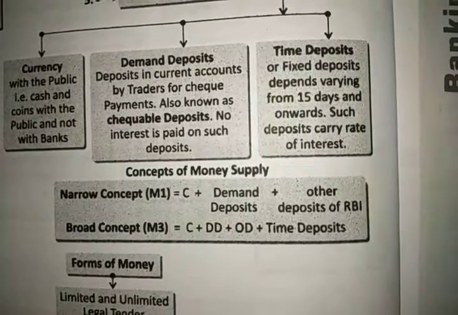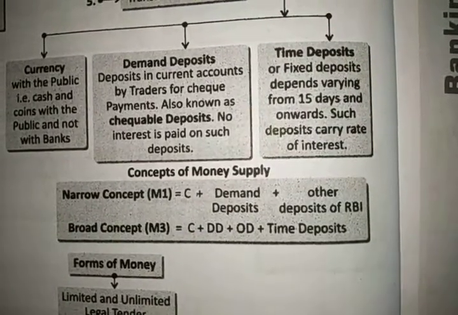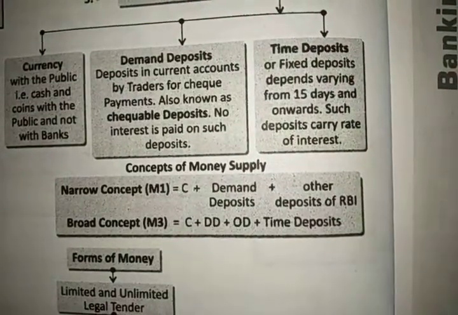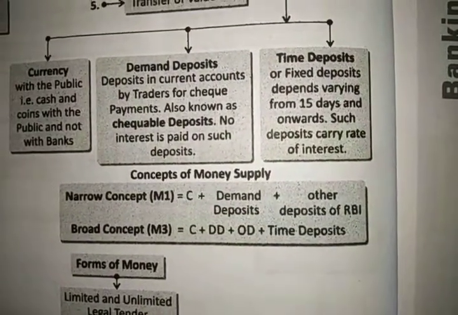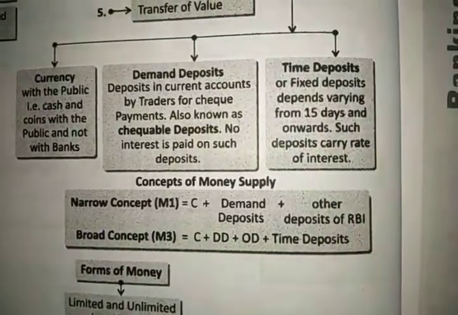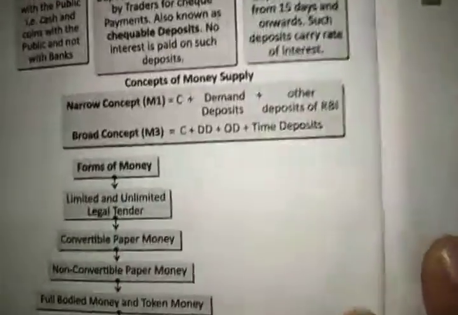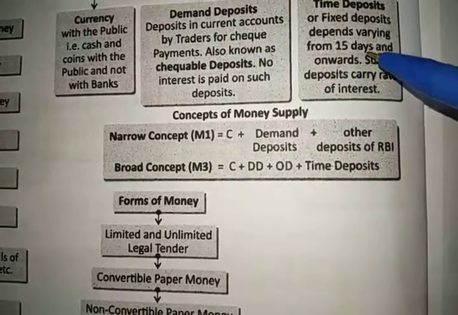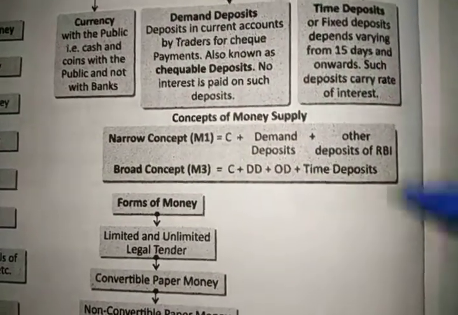The third was time deposit. So what is time deposit? When you have saved money for a particular time period, that is time deposit. The time deposit depends on the various times that you have preferred for that, like 15 days or 1 year, 2 years, or any of these. You will get a particular interest rate on the days or months or years you have accepted for that.